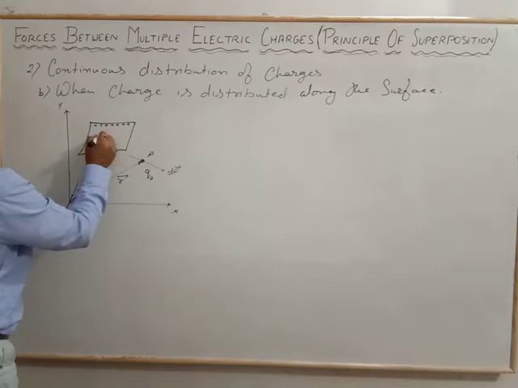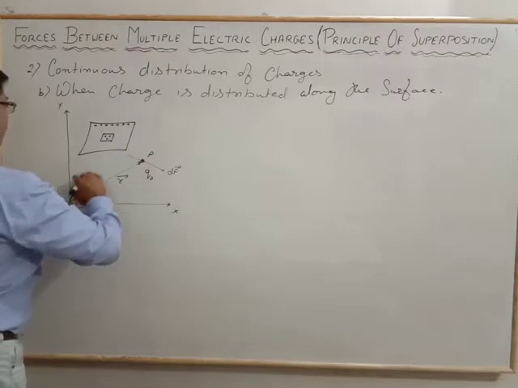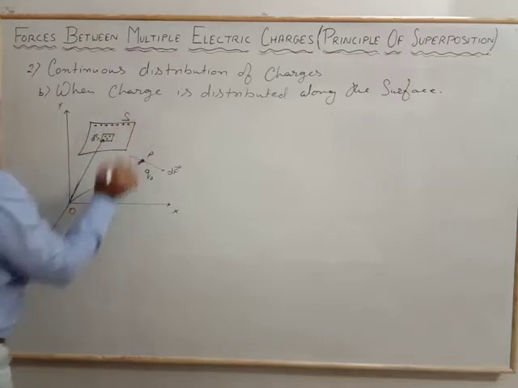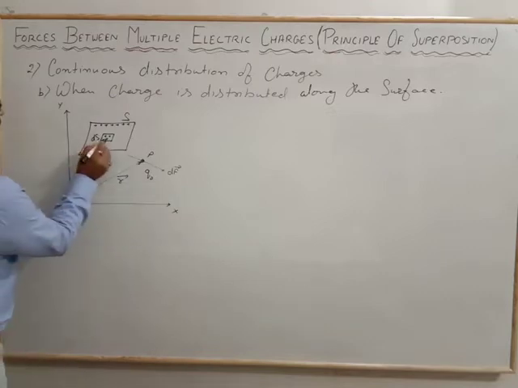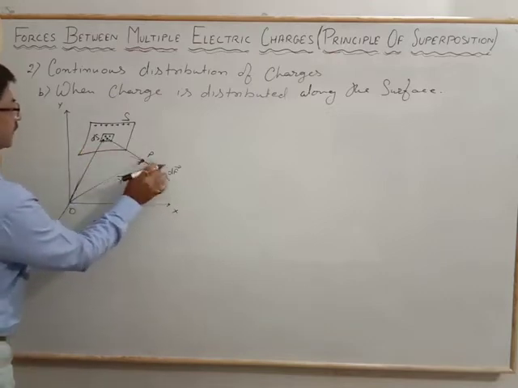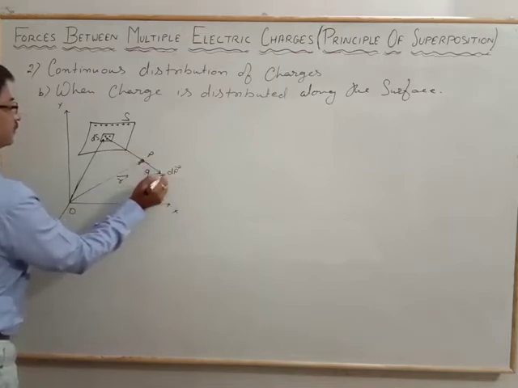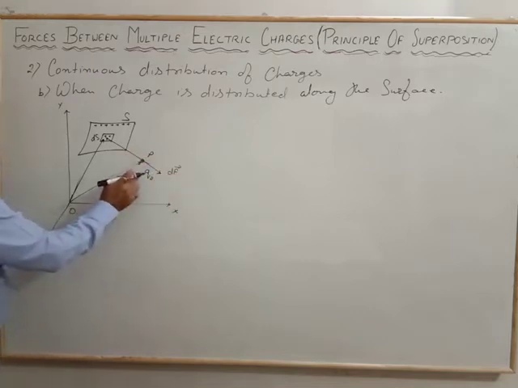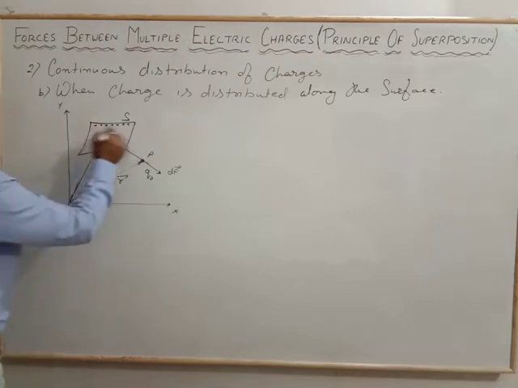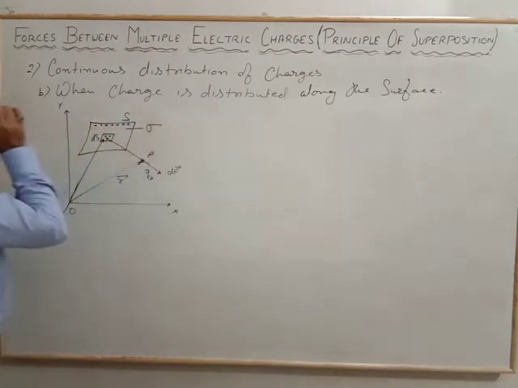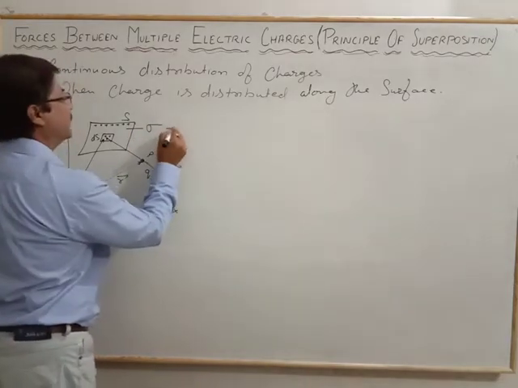And we consider a very small surface element ds of the total surface S, and the force from this surface element ds on the test charge is df.